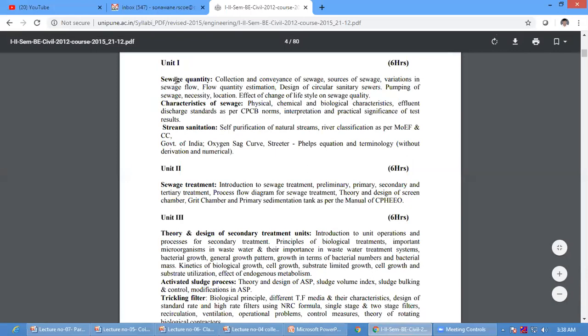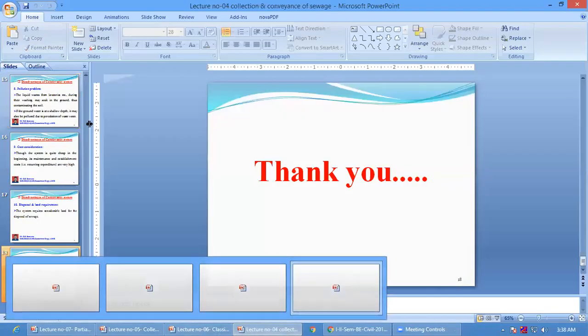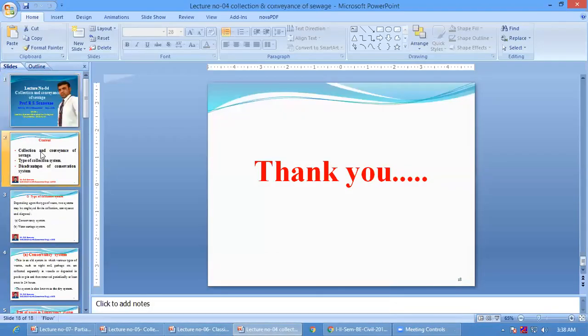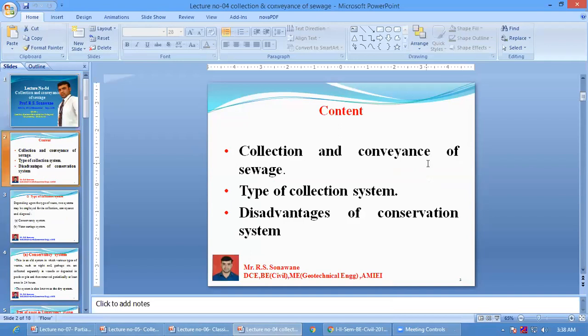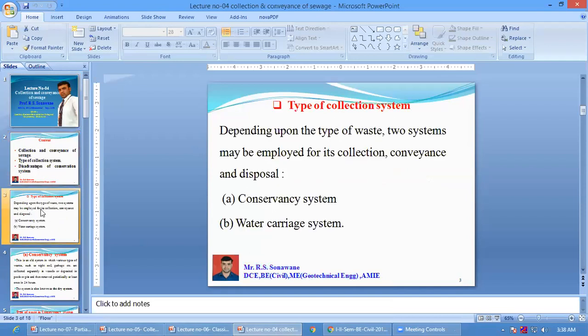Already we covered lectures 1 to 6: collection, conveyance of sewage and source of sewage. In detail, we learned about collection and conveyance of sewage, that is, what the exact collection systems are, and then the disadvantages of the conservation system.